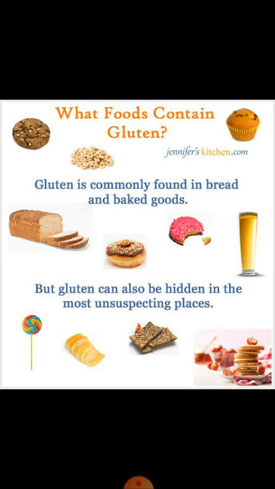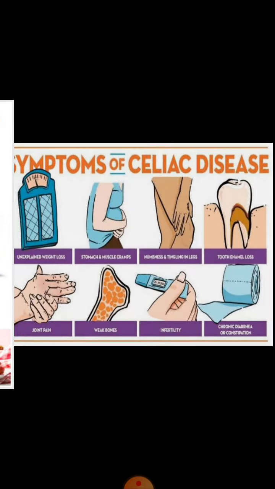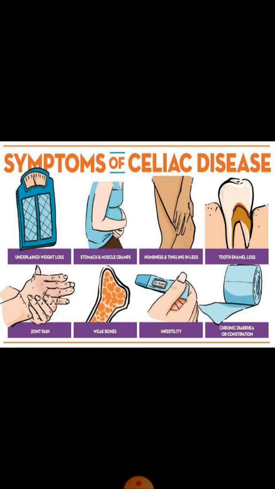Now, what foods should be avoided by a person who is suffering from celiac disease? Gluten is present in many foods including wheat, barley, rice, and many bakery products, and these all should be avoided by a person who is suffering from celiac disease.